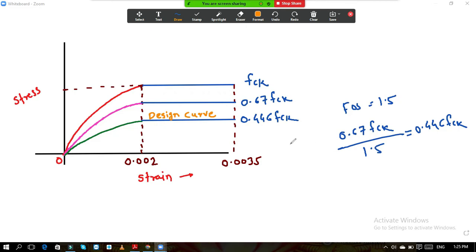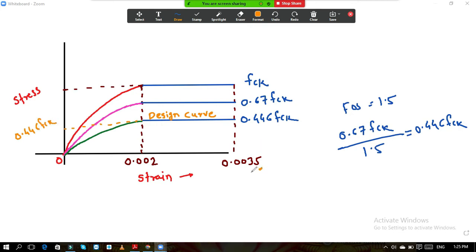Okay, so now this is not our design curve, this is the design curve which we are going to follow for our design. Now what is the maximum stress here? It is 0.446 fck. At this point this is the maximum stress, and the maximum stress is 0.446 fck.